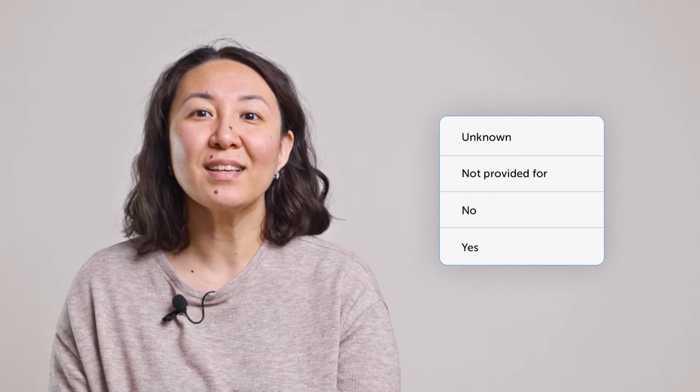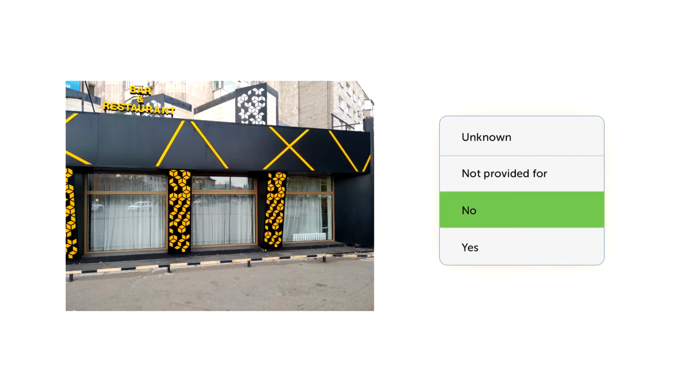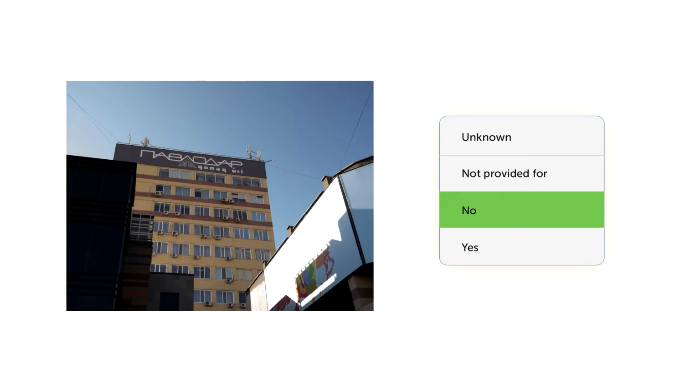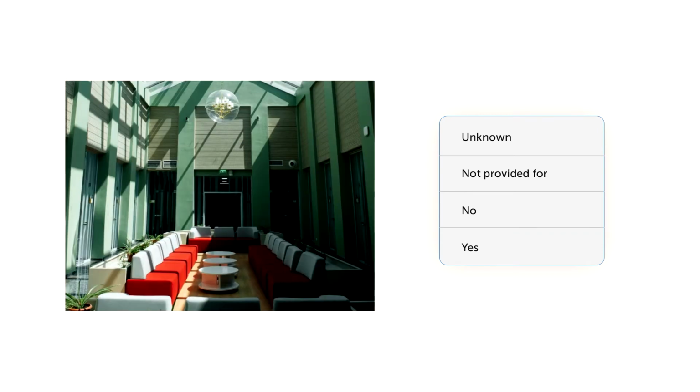Let's move on to the block called Leisure. In this block, you need to answer 3 questions about entertainment and gaming services. Choose yes if the service is offered in the facility. Choose no for eating establishments, hotels, guest houses and entertainment facilities where there are no leisure activities for children. In other cases, choose unknown or not provided for, depending on the type of the facility.